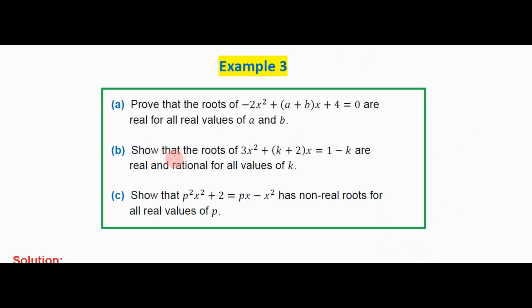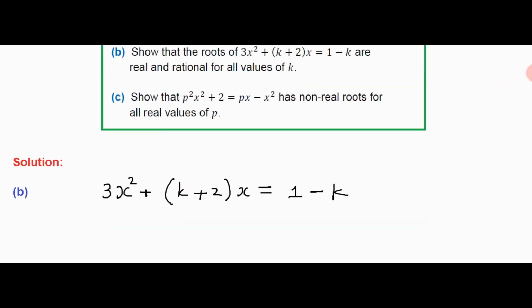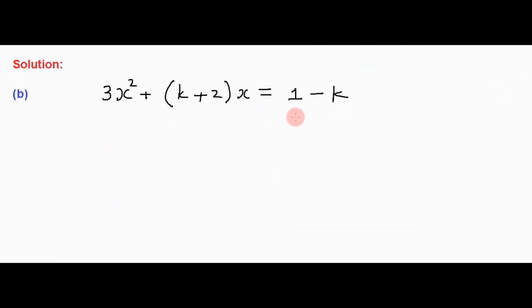Then in part b it says, show that the roots of this equation are real and rational for all values of k. First, we're going to write the equation in standard quadratic form by bringing 1 minus k to the left-hand side.